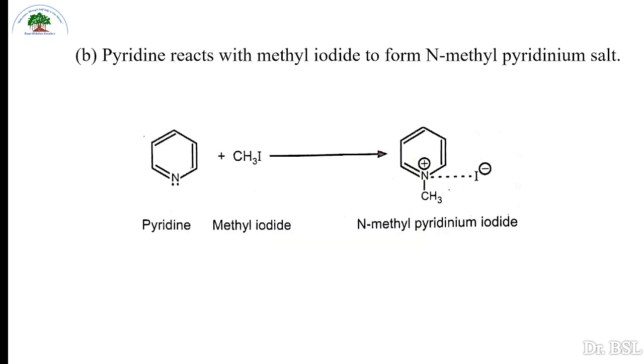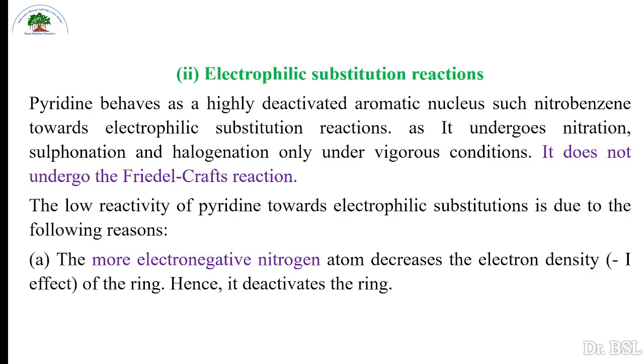Then the next reaction is pyridine reacts with methyl iodide to form N-methyl pyridinium iodide. Pyridine on reaction with methyl iodide forms N-methyl pyridinium iodide. Here nitrogen forms a bond with methyl. It becomes electron deficient or positively charged, and iodide I minus coordinates with this cation.